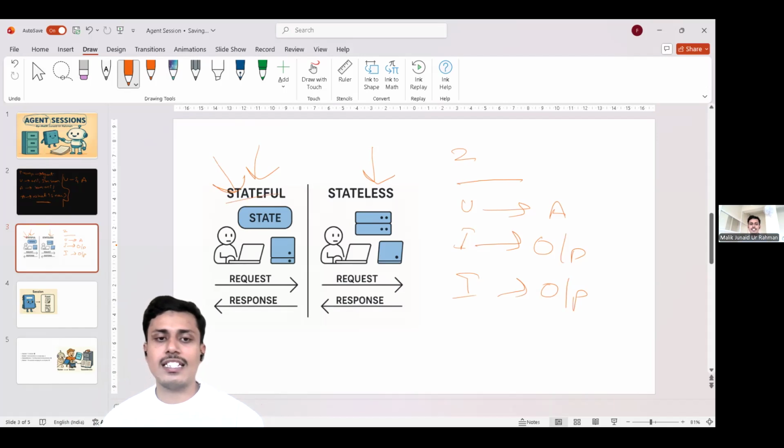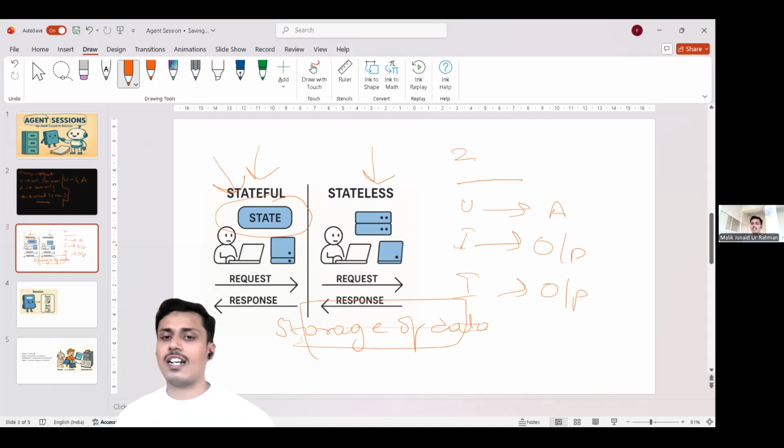Coming to a stateful agent, here we can see the state. State is a thing which is storage of data. The agent stores the data of previous conversations and gives replies depending on that. This is a stateful conversation.